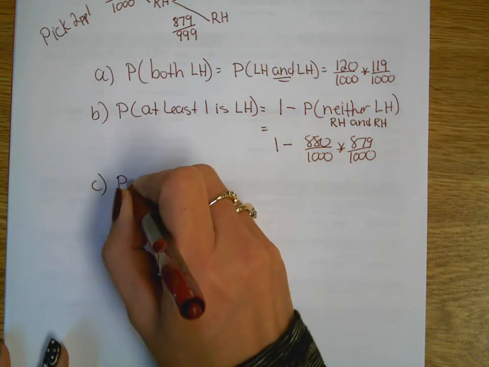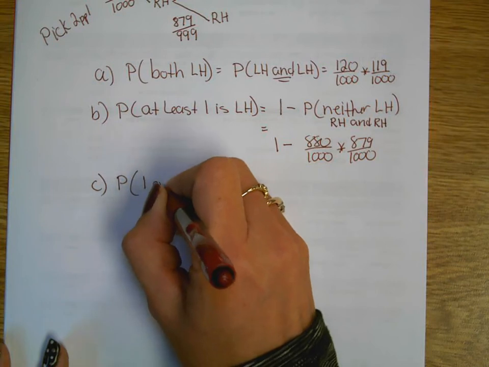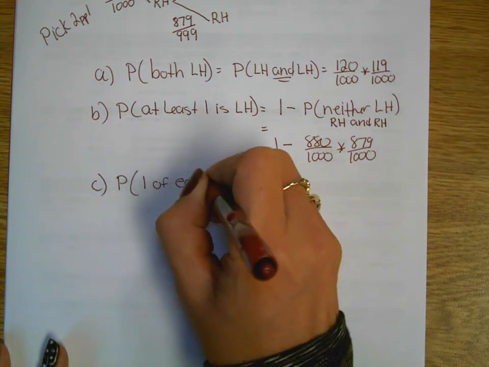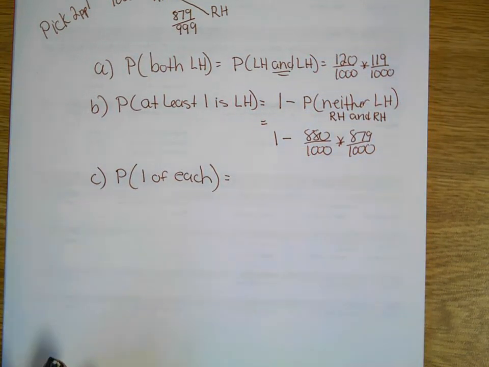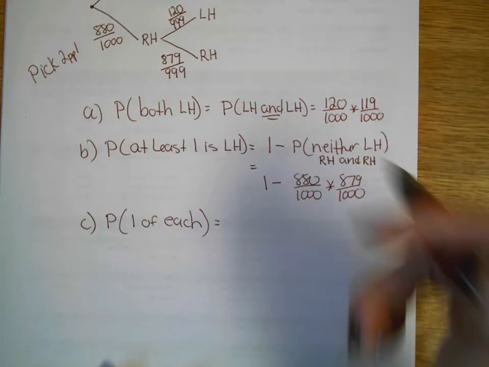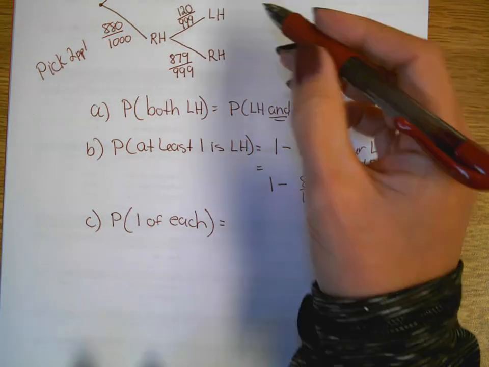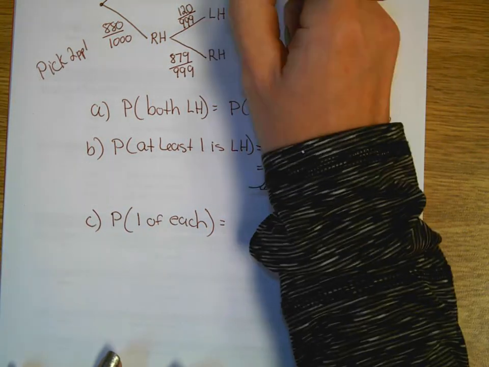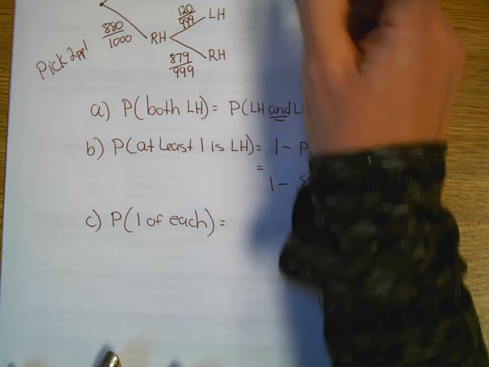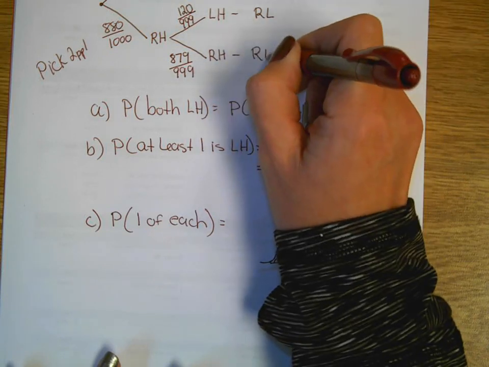Now let's go probability of getting one of each. Well, if you look at our 4 outcomes here, which aren't equally likely because of the different probabilities, so I can't just say 2 out of 4, because this first one's left-handed, left-handed, this one's left and then a right, this one's right and then a left, and this one's right and right.